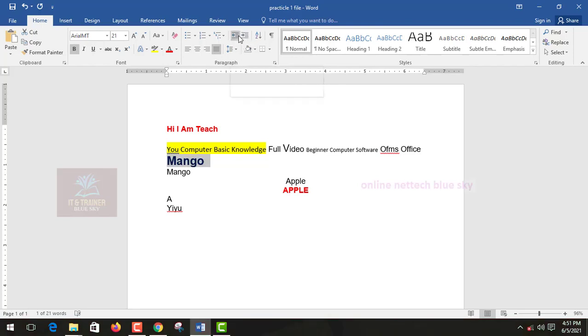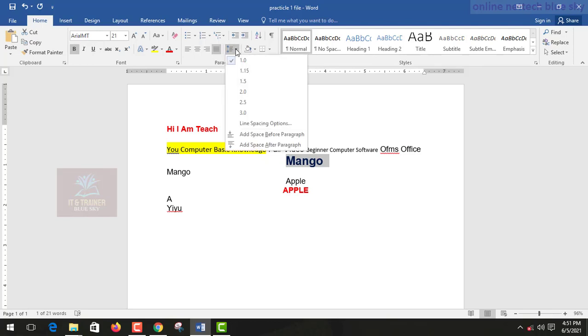Okay, so this is a decrease indent system. You can see the left side button here. Okay, and you can see increase indent on the right side. Okay, so you can see this is one type of indent, left to right. You can see just here. Okay, so this is a good option for you.